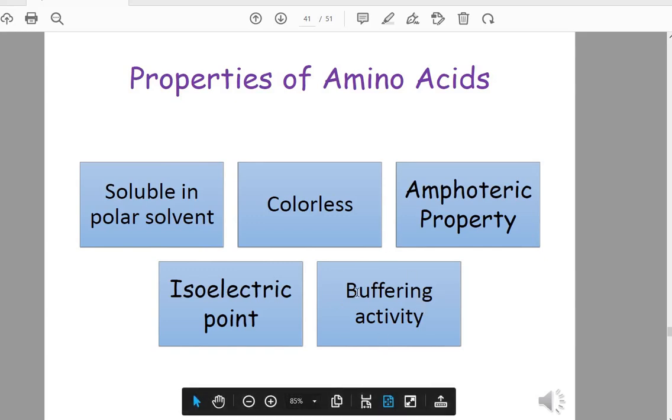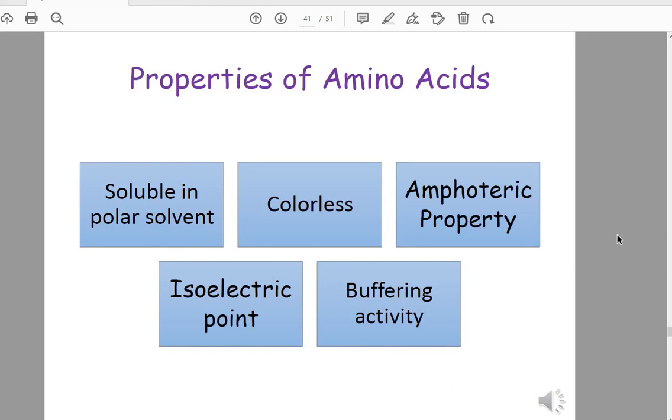The buffering activity you will take in detail in physiology. So amino acids are soluble in polar solvents, colorless, and have amphoteric property and isoelectric point. They have buffering activity.